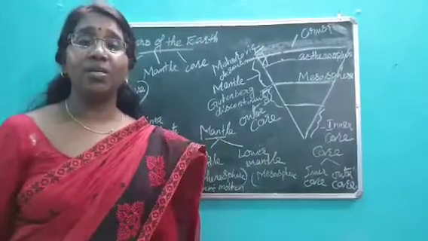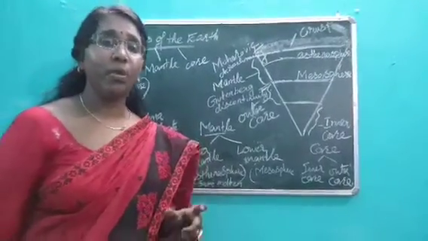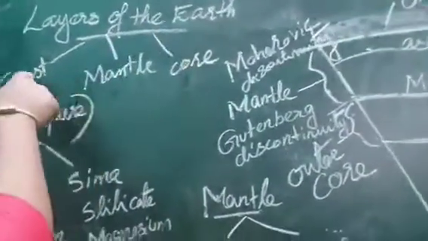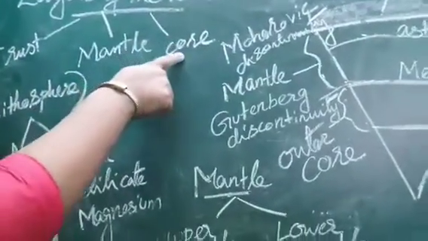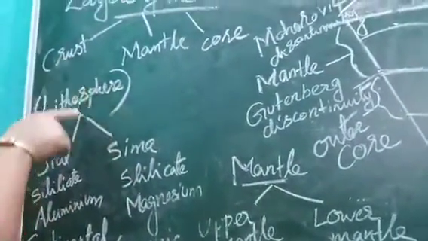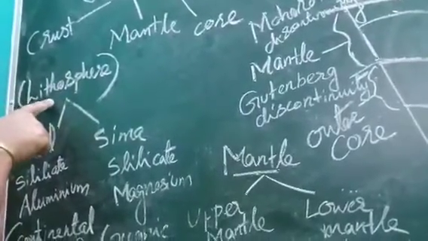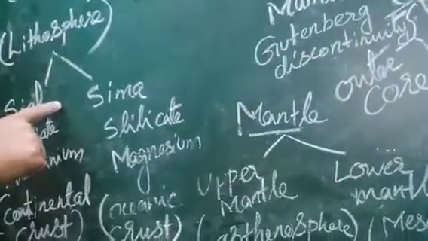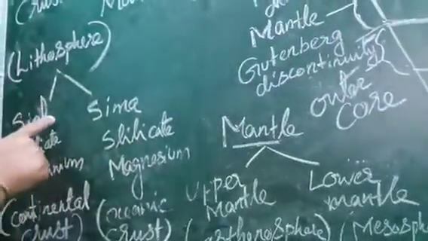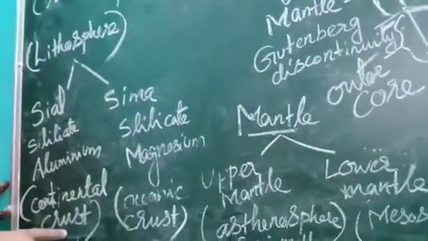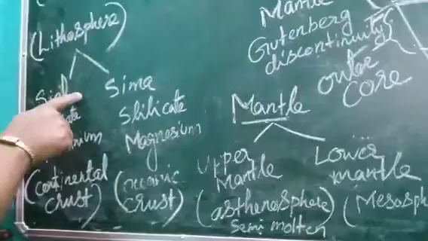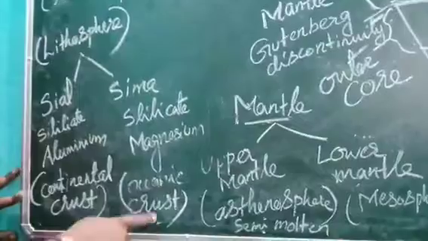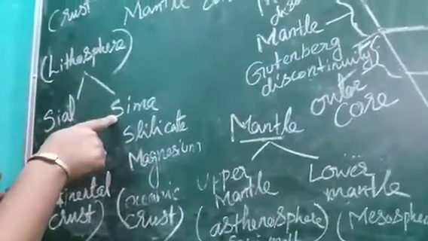So the earth has crust, mantle and core, three important layers. You see here, the three layers of the earth are crust, mantle and core. Now, crust means lithosphere. So the lithosphere or crust, the solid crust, consists of two layers. Which are those two layers? Sial and Sima. What is Sial? Sial is the continental crust. That means all the continents are part of Sial, and Sima is the oceanic crust. That means all the oceans are part of Sima.